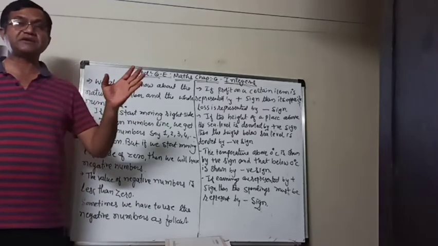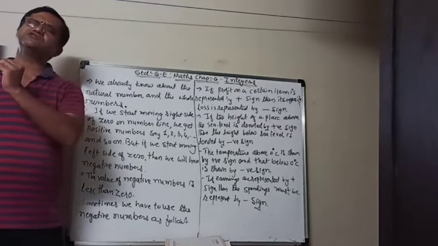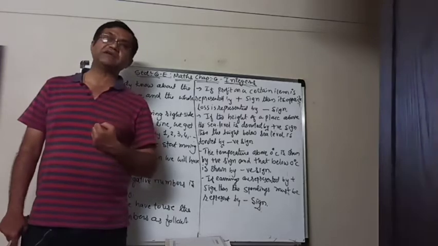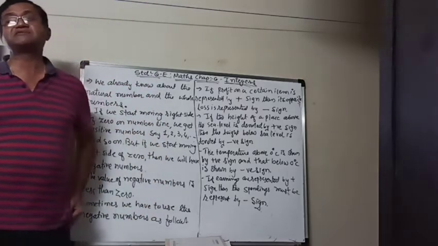So whole numbers are 0, 1, 2, 3 and so on. So obviously we can see that the smallest whole number is 0.